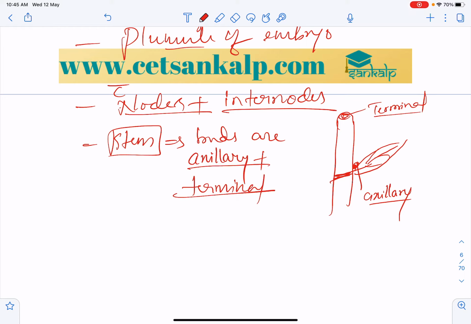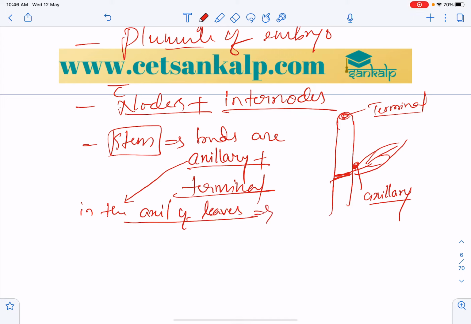Generally this axillary bud is present in the axil of the leaves. The axillary bud in the axil of the leaves later develops into branches.